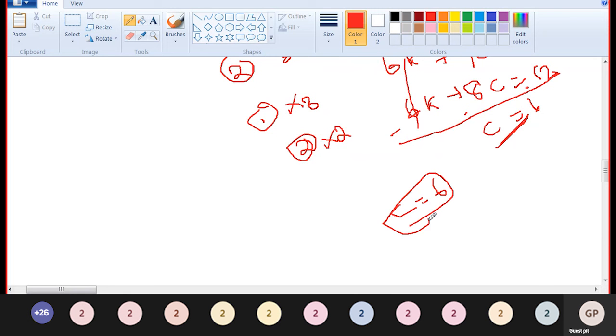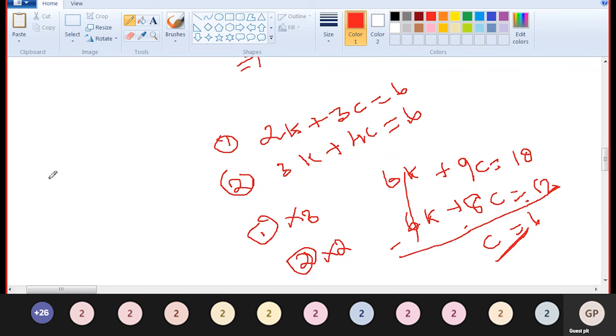Put c equal to 6 in any one of the equations, for example 2k plus 3 into 6 equal to 6. 3 into 6 equal to 18. So 2k is equal to 6 minus 18, equal to minus 12.